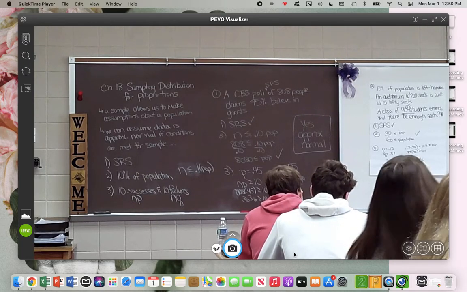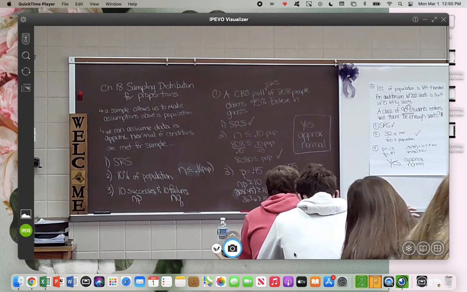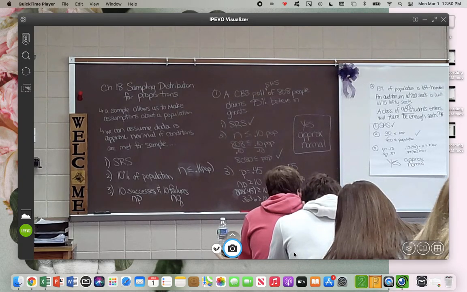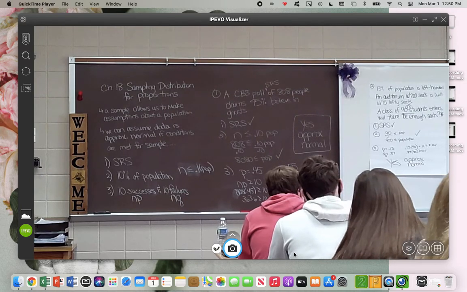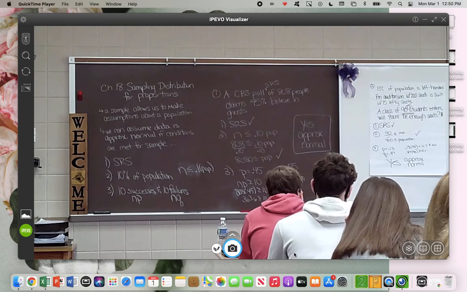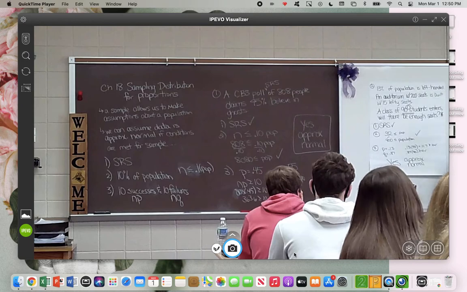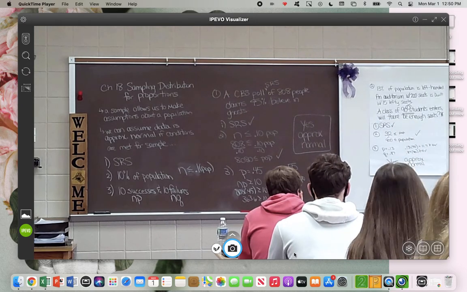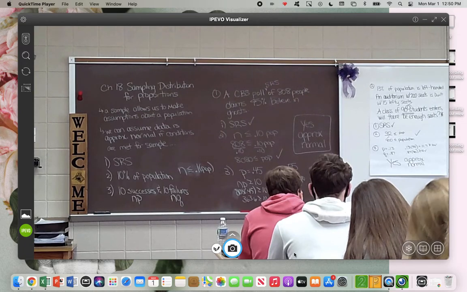Now, in this case, we have a low number of successes, right? So for this example, our value of success is actually a little bit lower than what we expect it to be. So this is skewed. So really, the graph, we want it to look like this, but the graph actually looks like this.